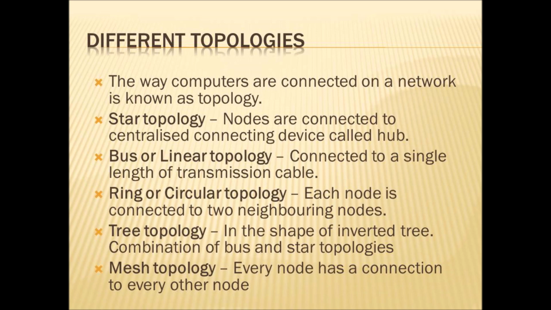That is, one node is connected to two neighboring nodes. This is called ring topology or circular topology. It will be formed in the form of a circle.